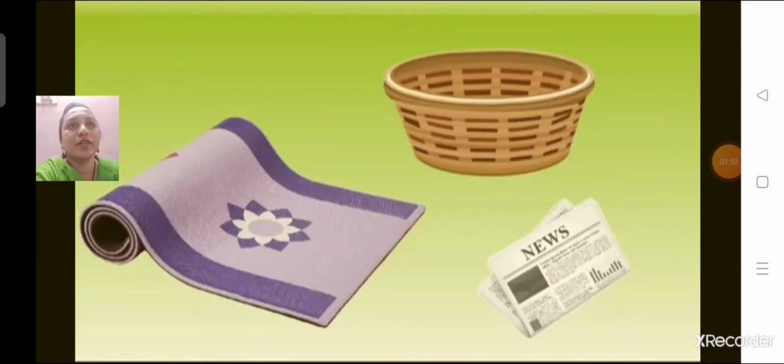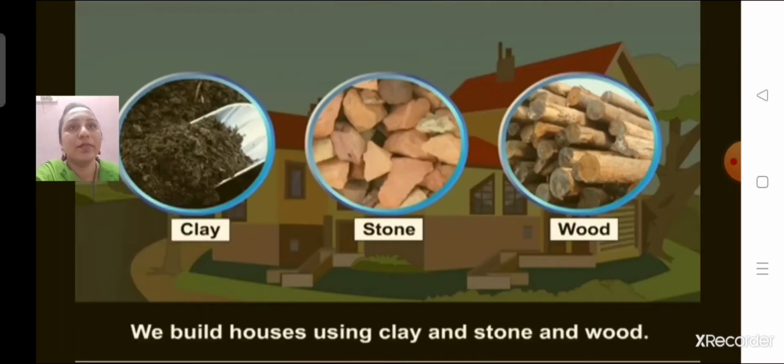Then we make things like mats, baskets, paper from materials in our environment. Then we build houses using clay, stones and wood, right? We depend on the environment for many things. We breathe the air around us, right? Then we drink water, we grow plants in the soil and so on, right? Thus, the living things bring about change in non-living things too, right?